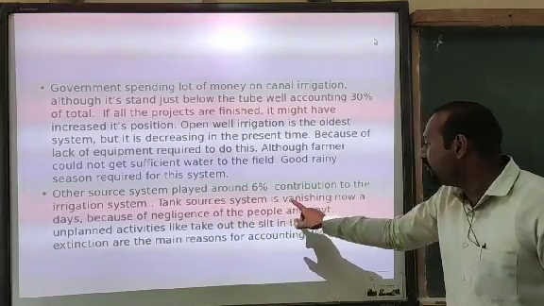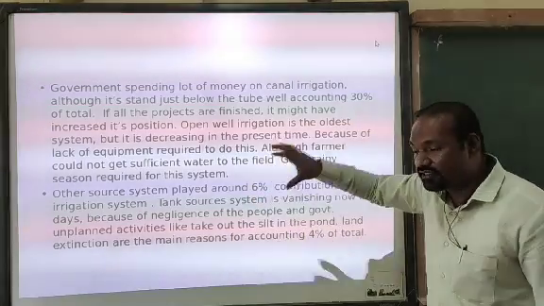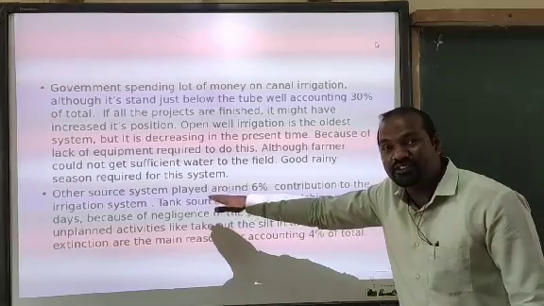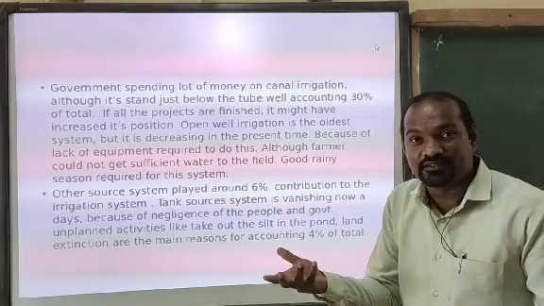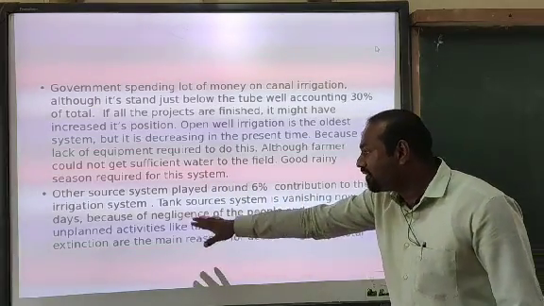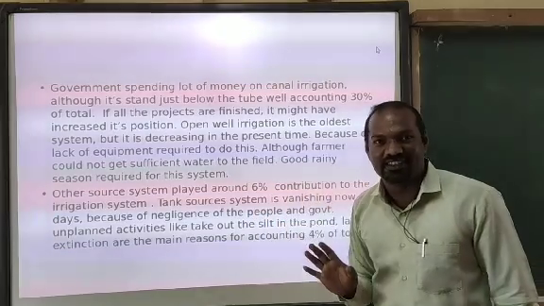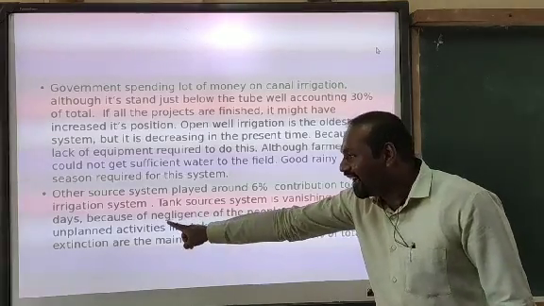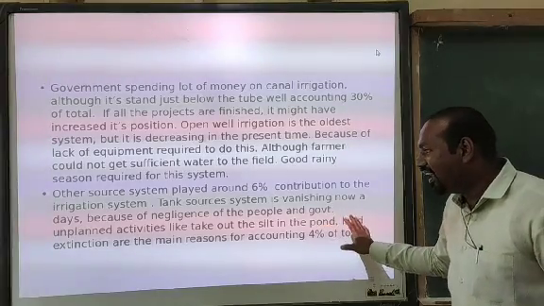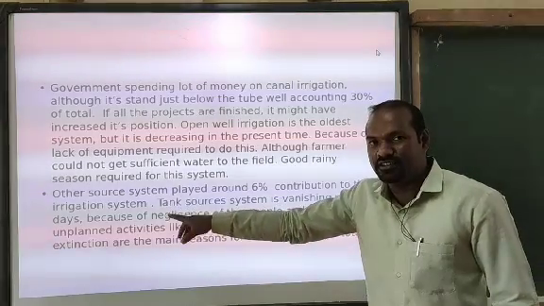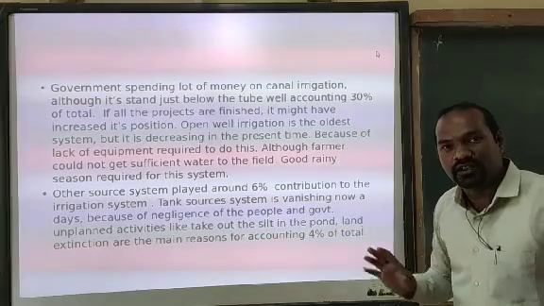Tank sources system is vanishing nowadays. Tank irrigation is in the last position. Now this tank system is vanishing, disappearing. Why? What is the reason? Look at the reason here. Nowadays, because of negligence of the people and the government, I am blaming both. Do you know the reason? Look here. Unplanned activities like not taking out the silt in the pond, one thing. Land extension, it is extension, spelling mistake here, are the main reasons for accounting for only 4% of total.